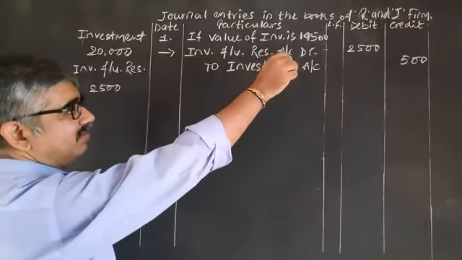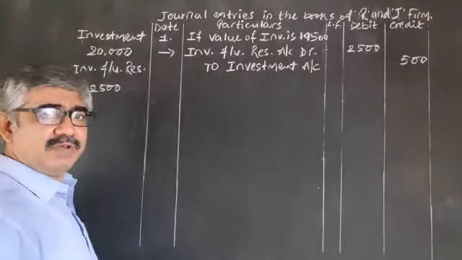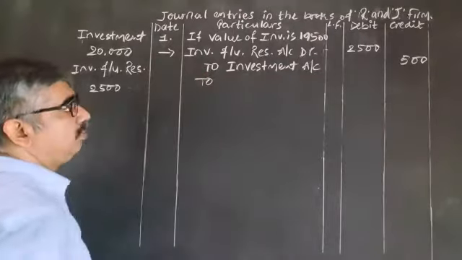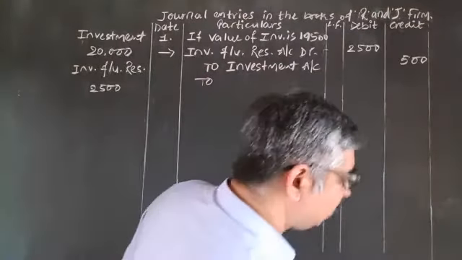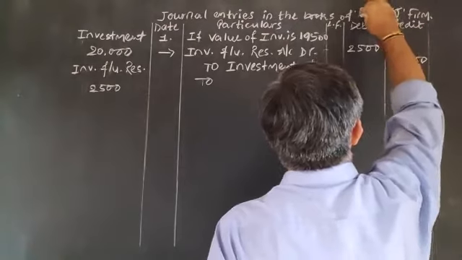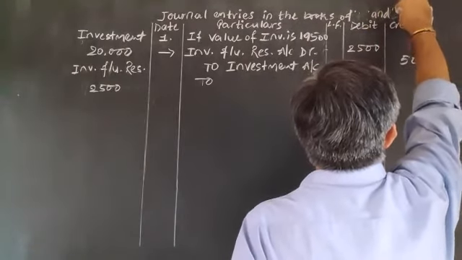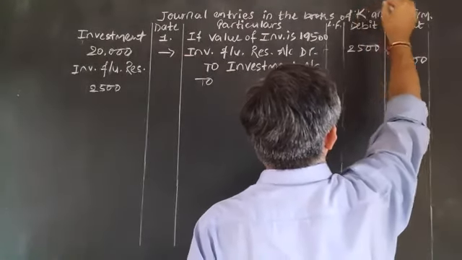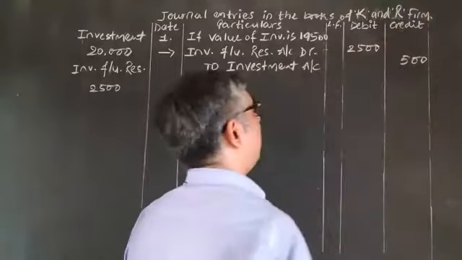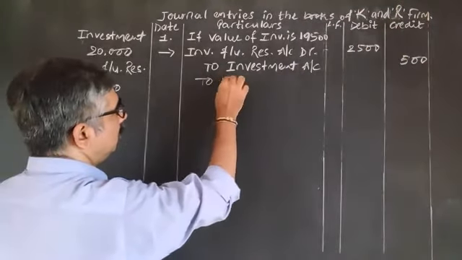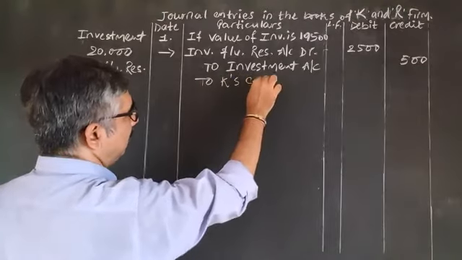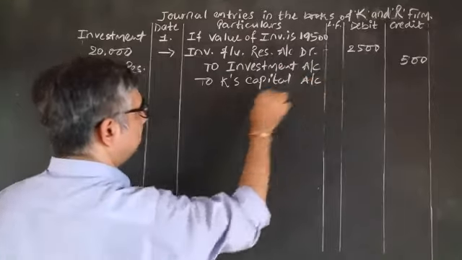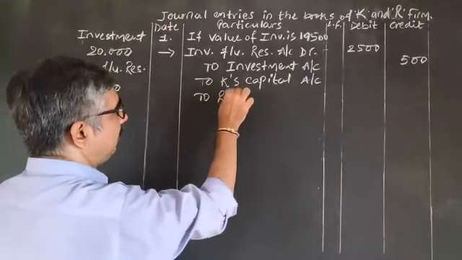Now out of 2,500 reserve, we kept 500 for investment. The remaining 2,000 is distributed to K and R, to K's capital account and R's capital account.